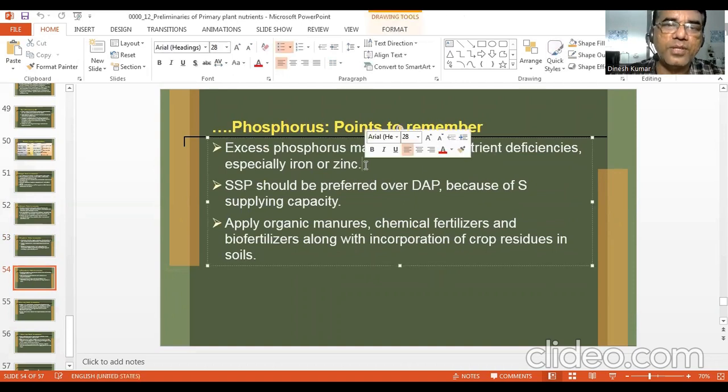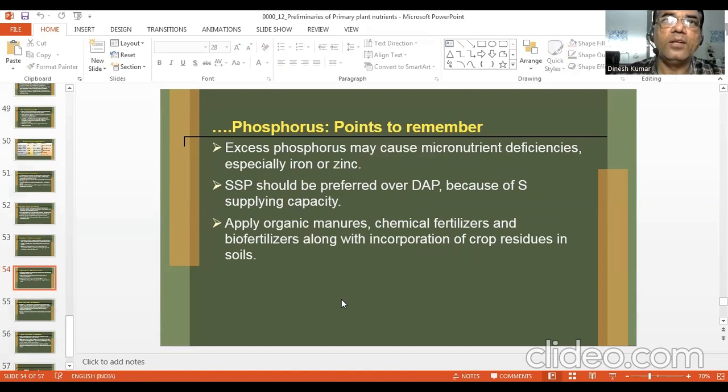I already told you that zinc has a very significant interaction with phosphorus. If one is more, it will lead to the deficiency of the other. They need to be at optimum level. So that optimum level in soil is to be decided by scientists or by people, because the standard level of these two nutrients will vary with the soil type, climatic conditions, and so on.